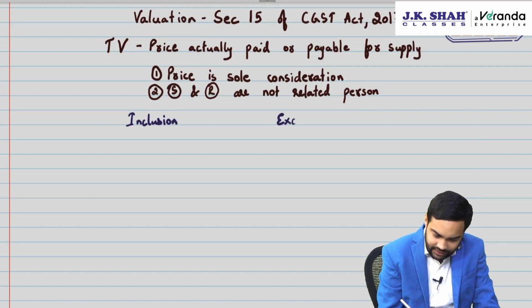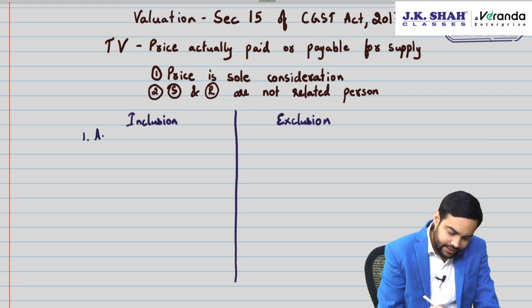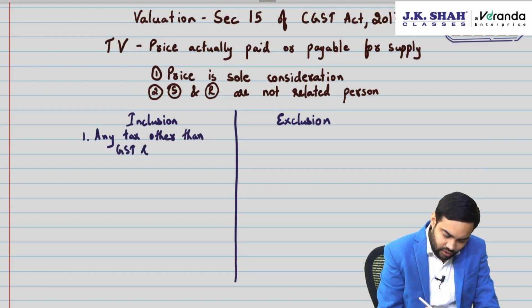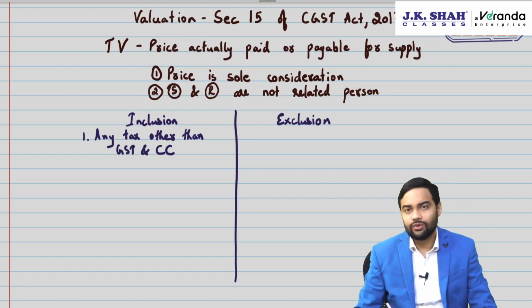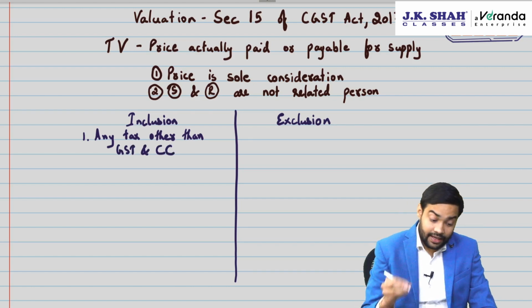Then the law has some inclusions and some exclusions. Certain things are included in value and certain things are excluded from value. For example, any tax other than GST and compensation cess. GST and compensation cess are excluded. Other than that, any tax which is collected will form part of value.